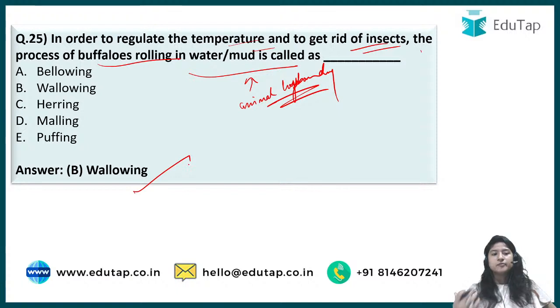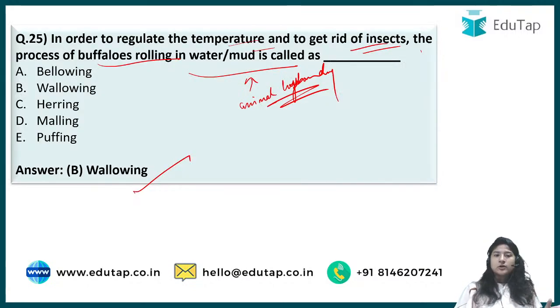When the buffaloes cover themselves in mud and water, they roll themselves in it for two purposes. First of all, to regulate their temperature, because with mud and water the body gets covered and the heat does not reach them. And second, to get rid of insects. To get away from the insects, this process of rolling in water and mud is known as wallowing.